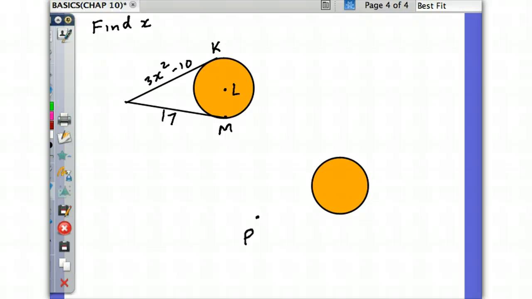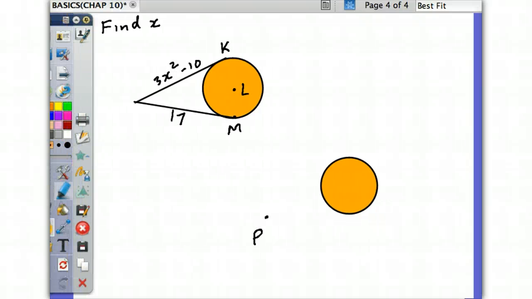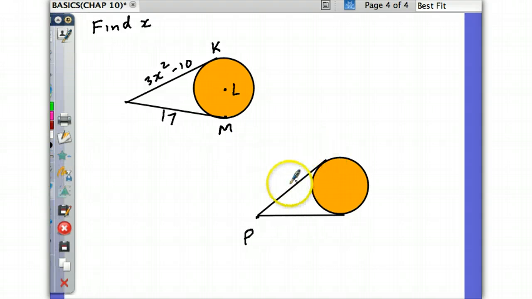Let's get a couple of tangent lines from this point. Let's say one here and a second tangent line. We can only draw two from any external point. These two segments are always going to be equal, always equal.